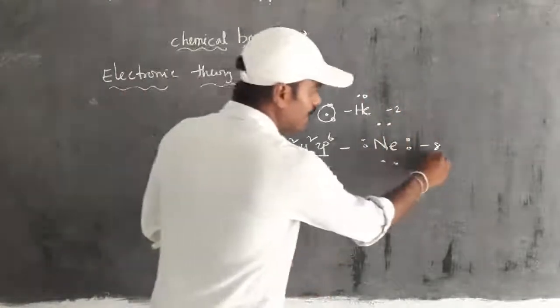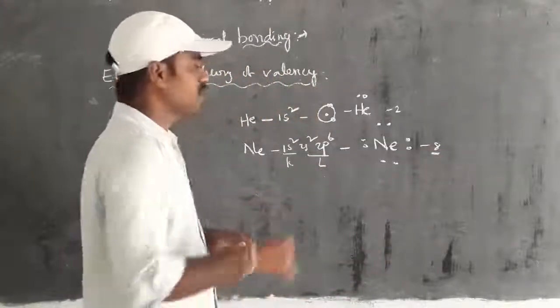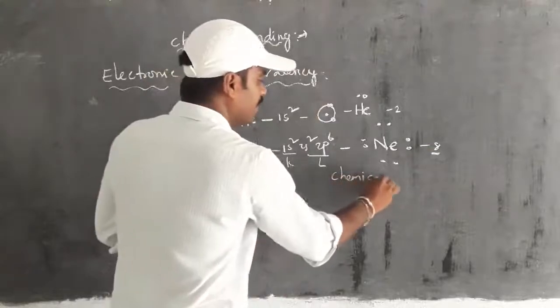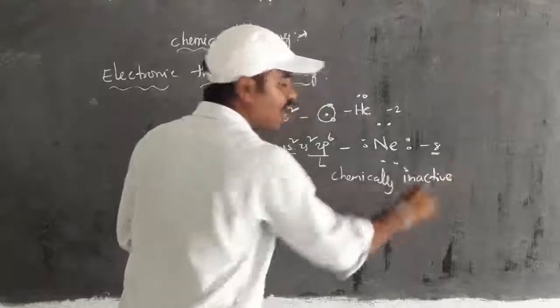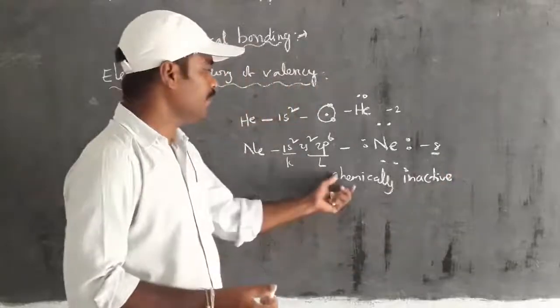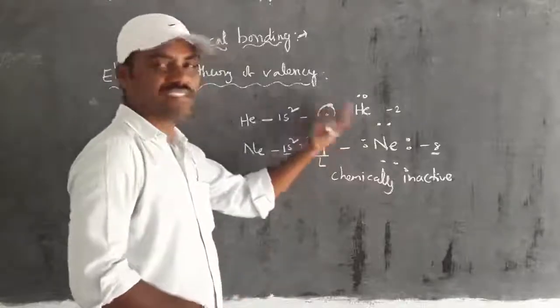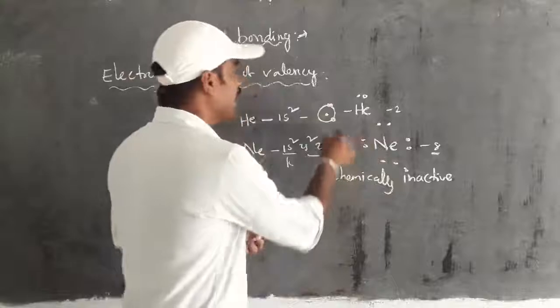Then the elements that have 8 electrons in the outermost shell are chemically inactive. Inactive means they are not interested in forming a chemical bond. But the rest, which have less than 8 or more than 8, are chemically active.